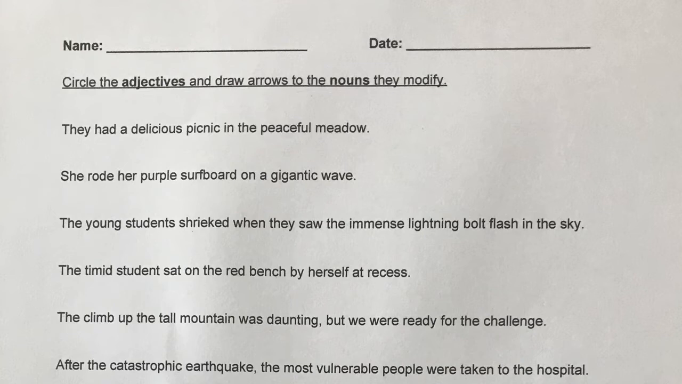So this first one, for example: they had a delicious picnic in the peaceful meadow. Which words are describing nouns? Well, delicious is describing picnic. And peaceful describes the meadow. So those are your two adjectives in that sentence.